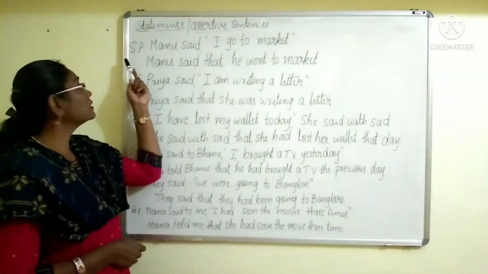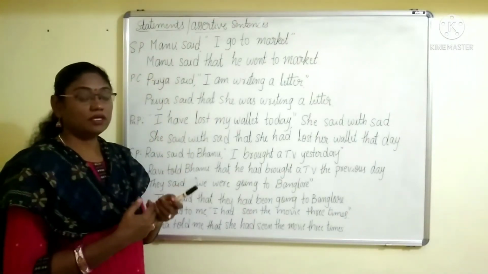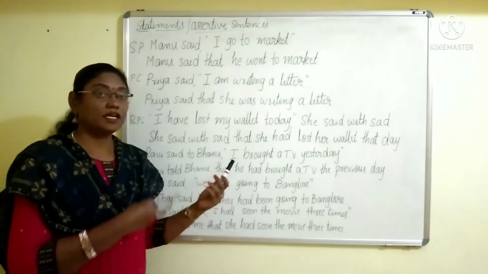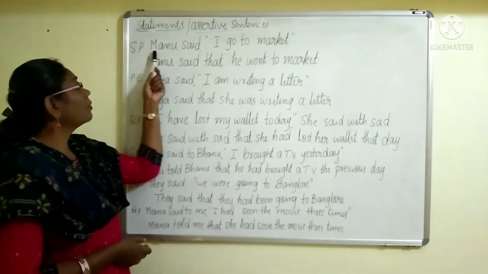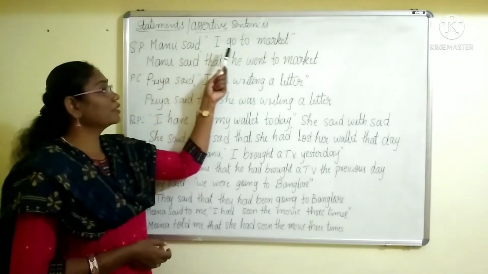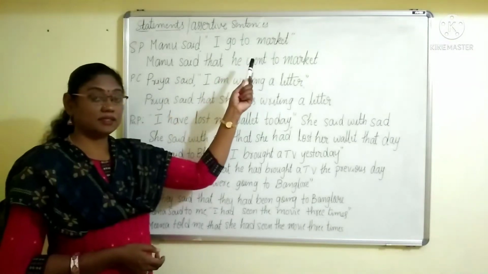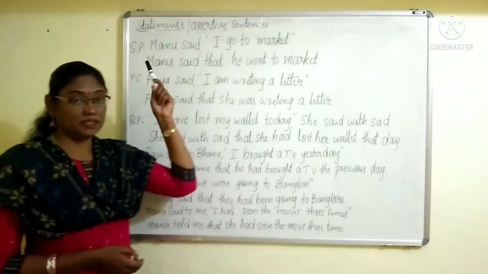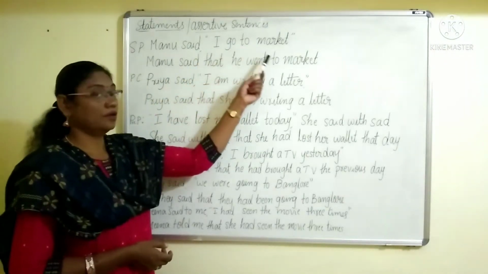First, I have taken simple present tense. As per the rule, if there is simple present tense, it will be changed into simple past tense, right? Manu said, I go to market. This sentence is in simple present tense. Okay? Manu said, I go to market.